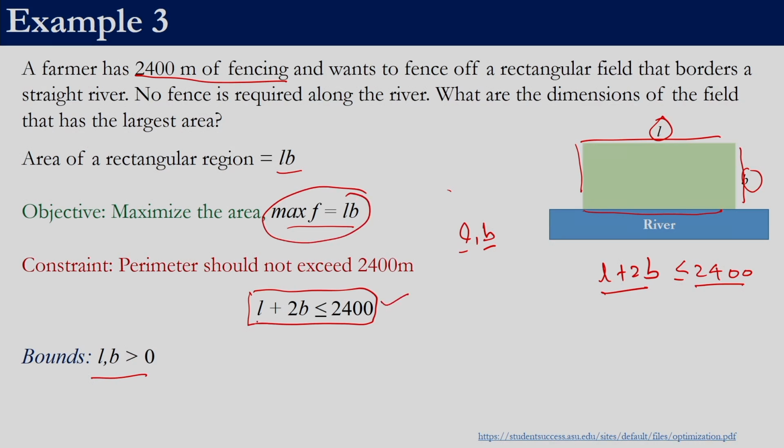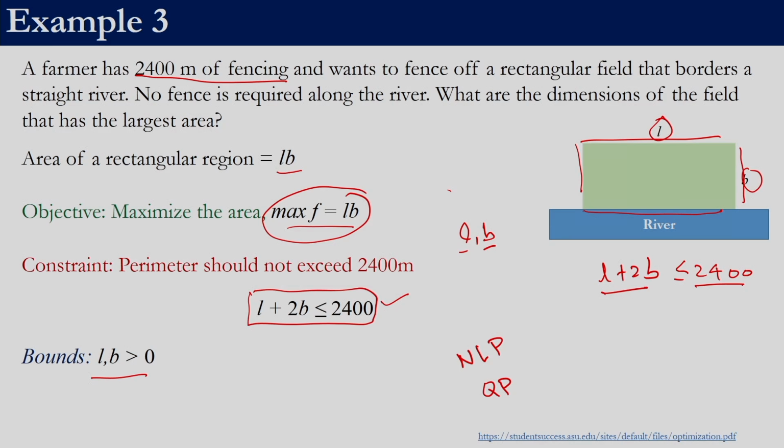So over here if we see, this is a linear constraint, L plus 2B is less than or equal to 2400. This is a linear constraint. But this objective function is quadratic, right? So we will call it a nonlinear programming problem, or QP, constrained QP, because there is a constraint involved.